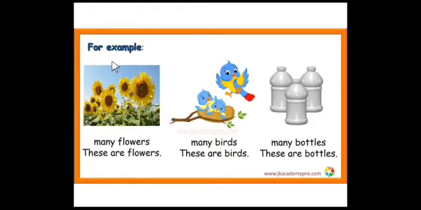See, there are many flowers here. Correct, no? So we say many flowers. These are many flowers. See, students, you are looking. So you are seeing more than one flower. So there are many flowers. So here we must add S after the noun flower.